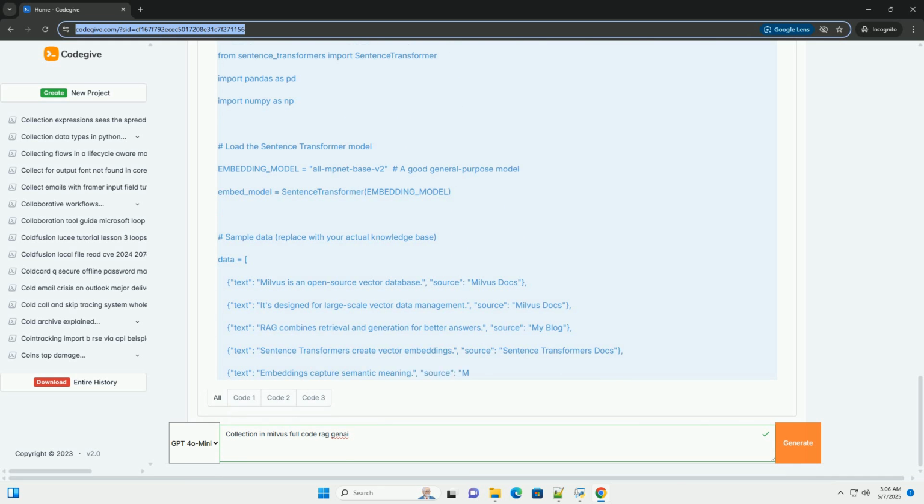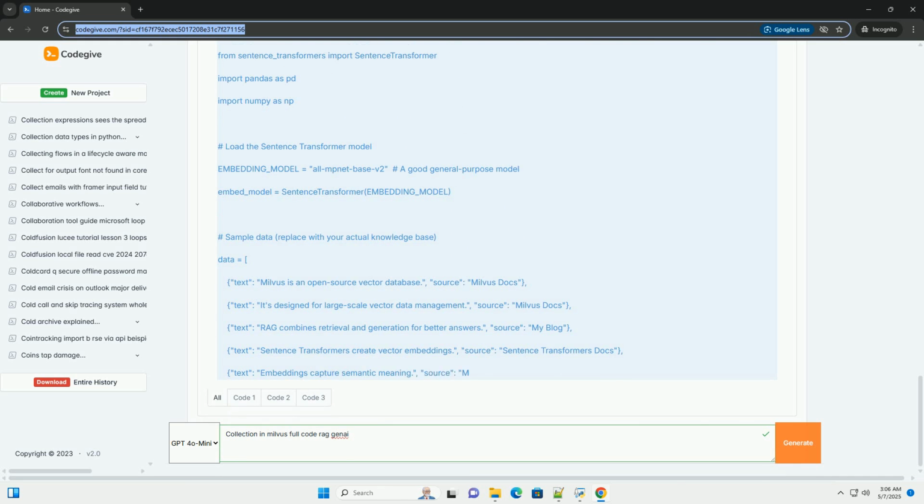3. Create the collection. 4. Prepare data and embeddings. Let's create some sample data and generate embeddings using sentence transformers. 5. Insert data into the collection. 6. Create an index. Indexing is crucial for fast similarity search.